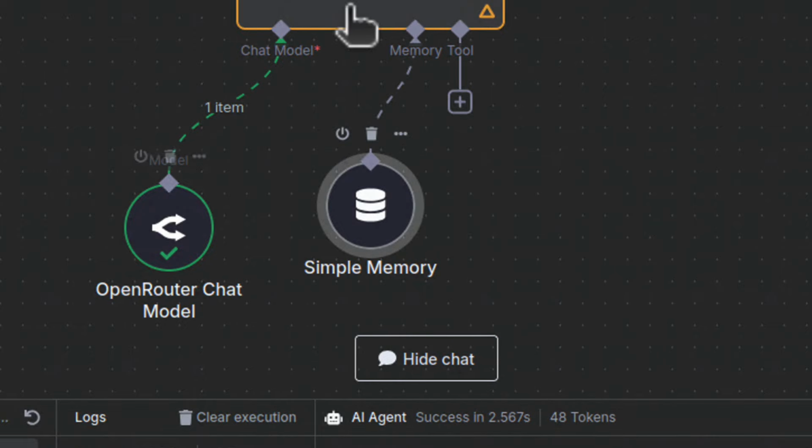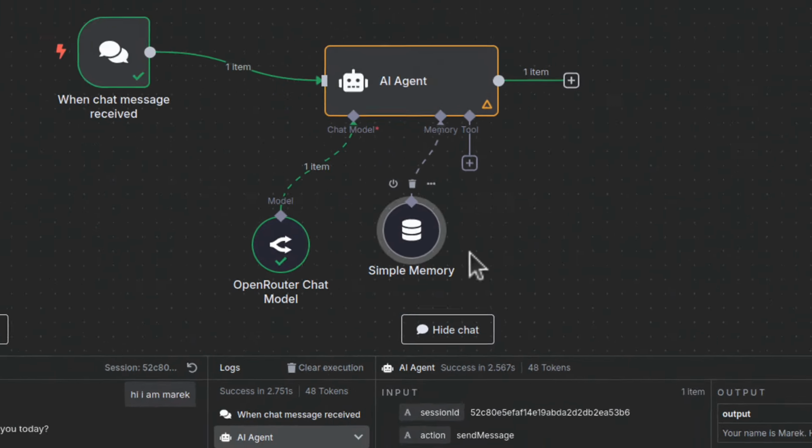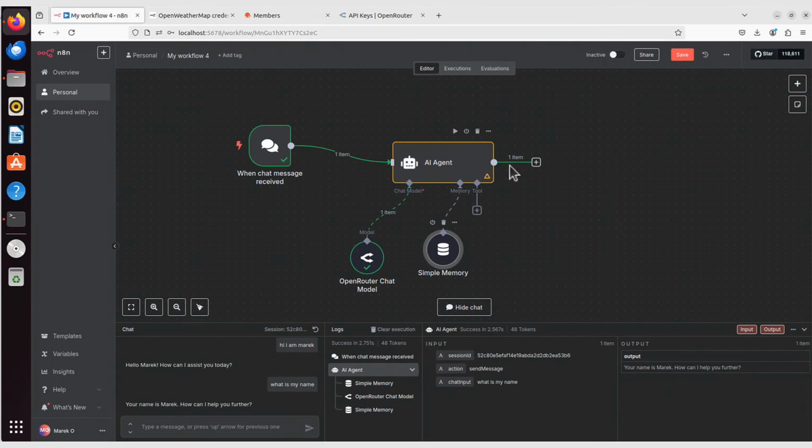But that's just in case it doesn't work as expected. You might want to check this. And the AI agent became yellow because we changed something, so we would have to... It doesn't really matter, yellow means there were some outside changes. So we've got now a large language model as a brain. We've got some memory. Now let's add a tool.